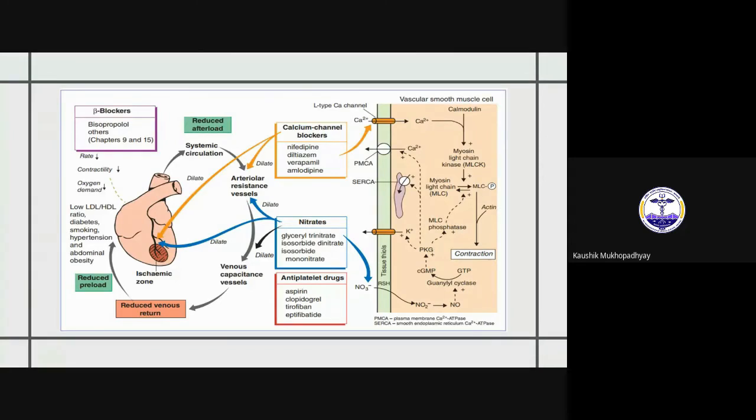But the thing is, it is not that high-grade inflammation that you can continue anti-inflammatory drugs. Conditions like rheumatoid arthritis or ankylosing spondylitis are very highly inflammatory conditions, so to manage pain you have to give anti-inflammatory drugs. But consider a 42-year-old patient with stable angina pectoris: inflammation is not that bad.